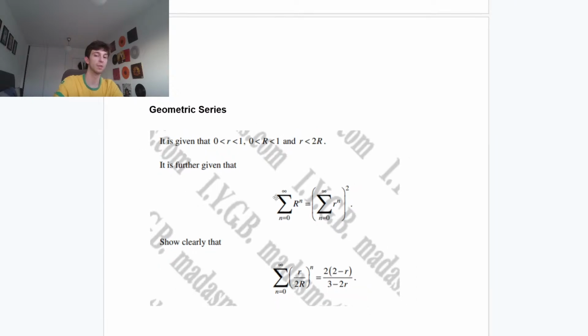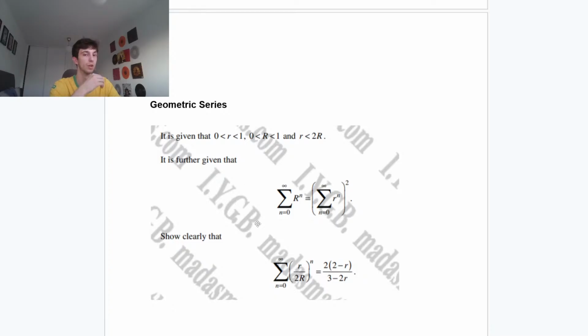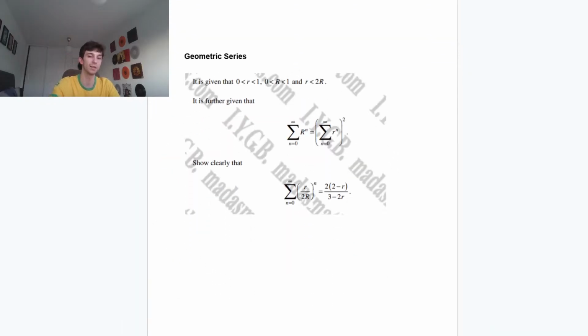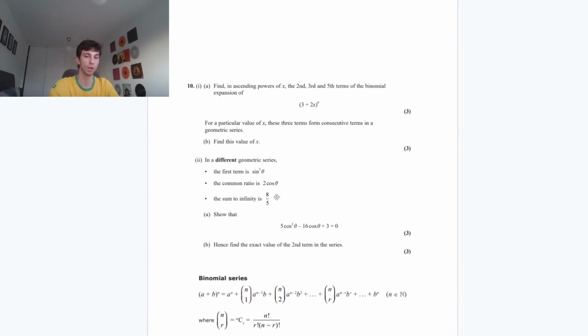Yeah, you wouldn't get this in the paper. That's why I have a second geometric series question, which is more relevant. Just wanted to show you guys this kind of question with that summation and the idea of writing out terms. I want that to be fresh in your head, so if you see this stuff, you don't panic. You just write out a few terms. Exactly. Just write out the formula and write the terms out.